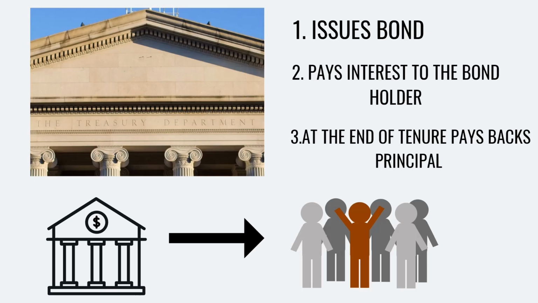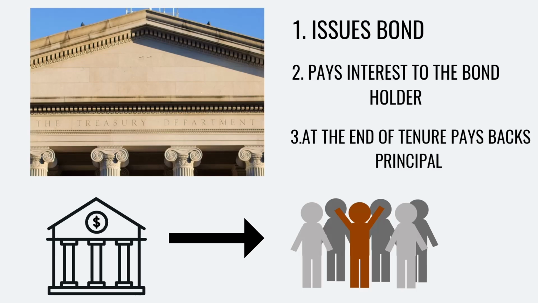So this way the Treasury department has borrowed 1 lakh and it is going to pay back the 1 lakh US dollars at the end of 10 years. So this is how borrowing generally takes place through bonds. Here, as we have seen how the bond market works, if in case the default happens, the major impact is going to be on the bond market.